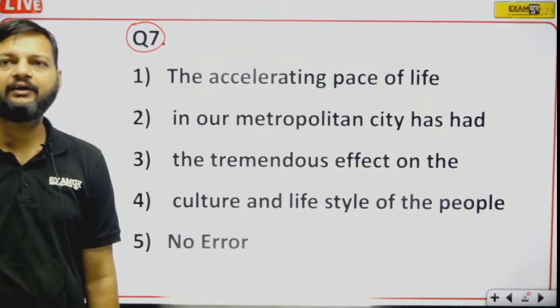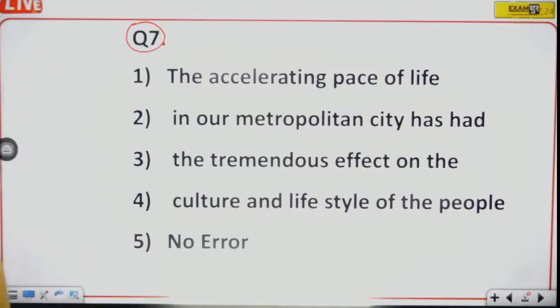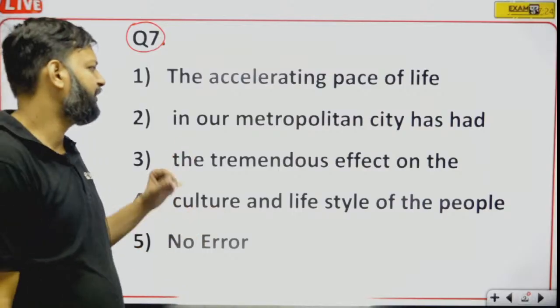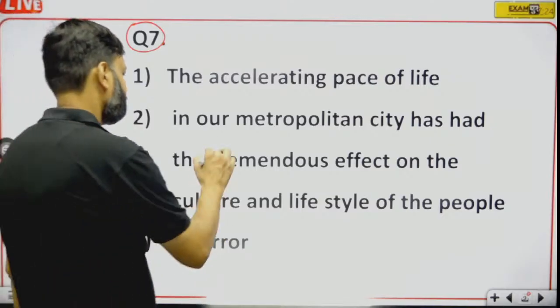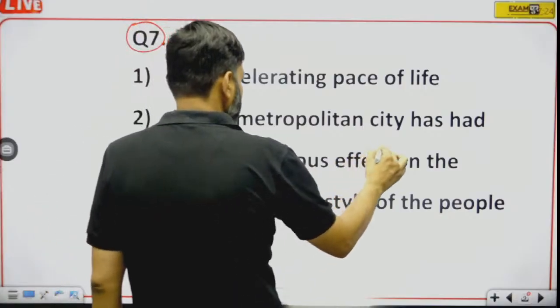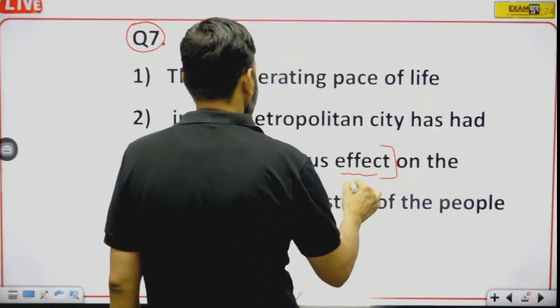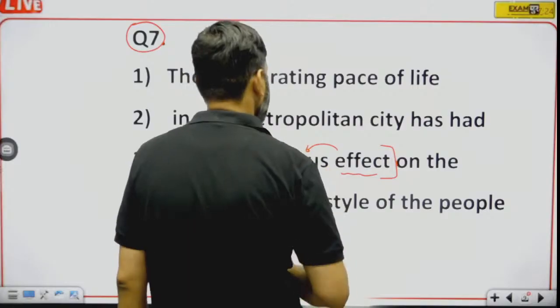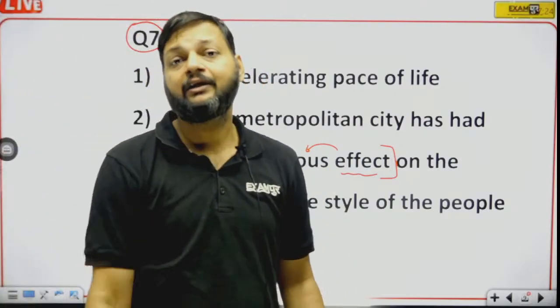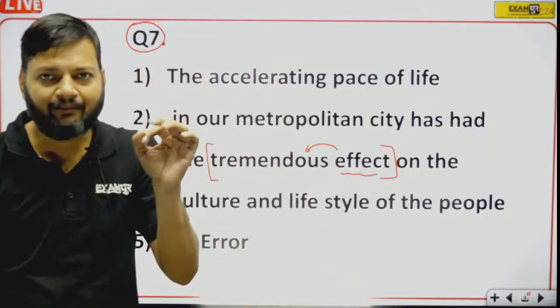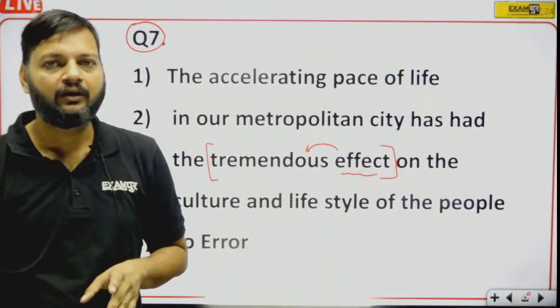What is the error in this sentence? See, the accelerating pace of life in our metropolitan city has had the tremendous effect. So here we have a noun, effect, with an adjective, tremendous. Now, there is not just one tremendous effect. Tremendous effect is not something that is very particular.